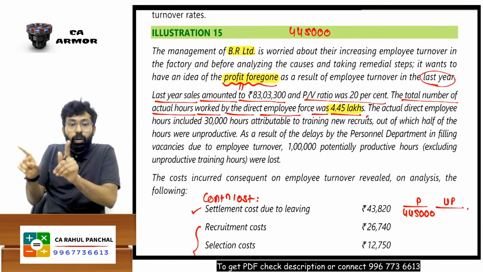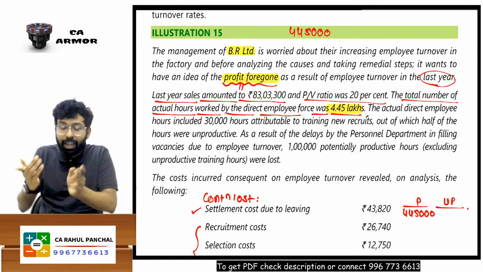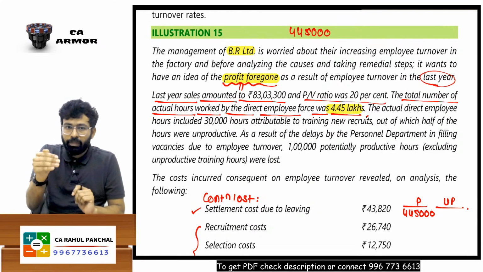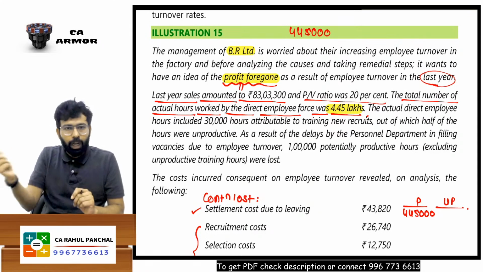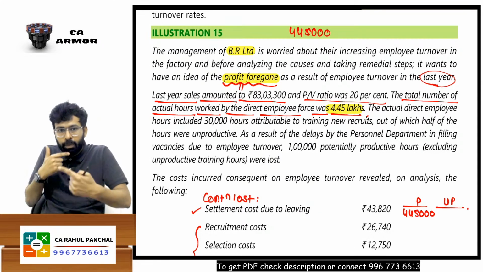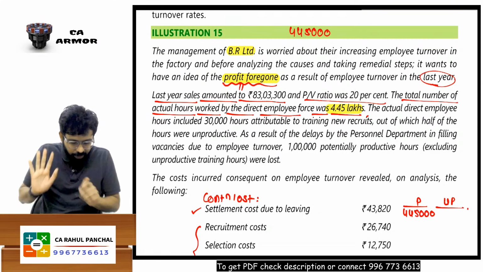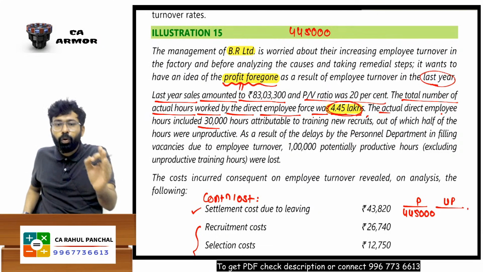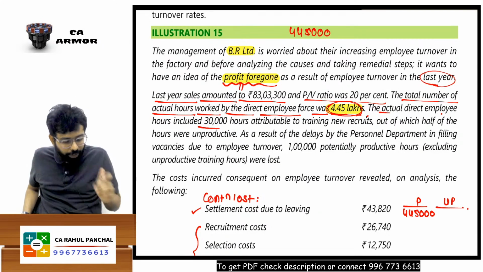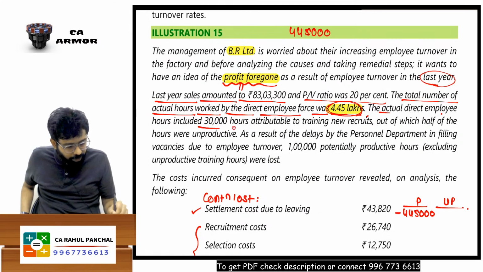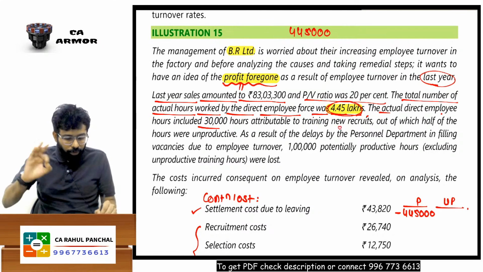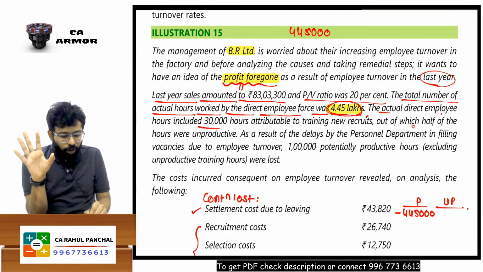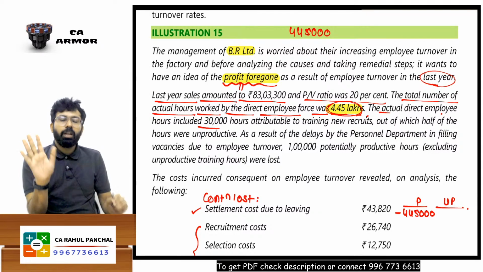So now for new people, I have to give the training, and during training, if I am giving training, I will not get the actual output, right? He is working slowly, I am giving instruction. So they are saying the actual direct employee hours of 4,45,000 hours included 30,000 hours attributable to training of new recruits, out of which half of the hours were unproductive.